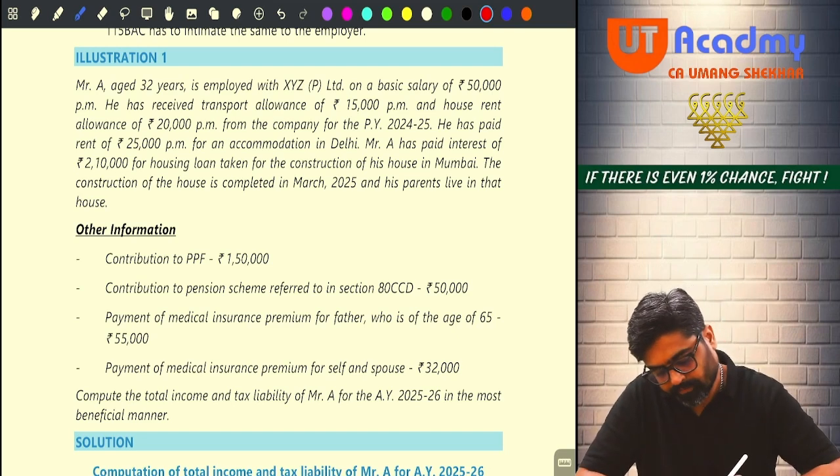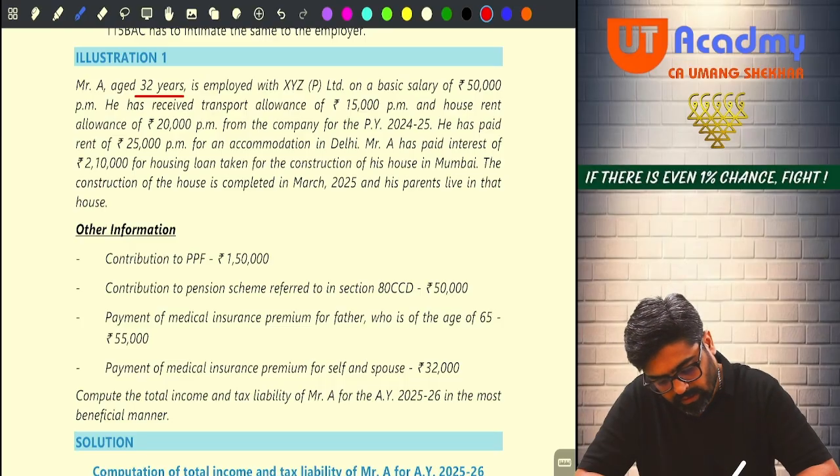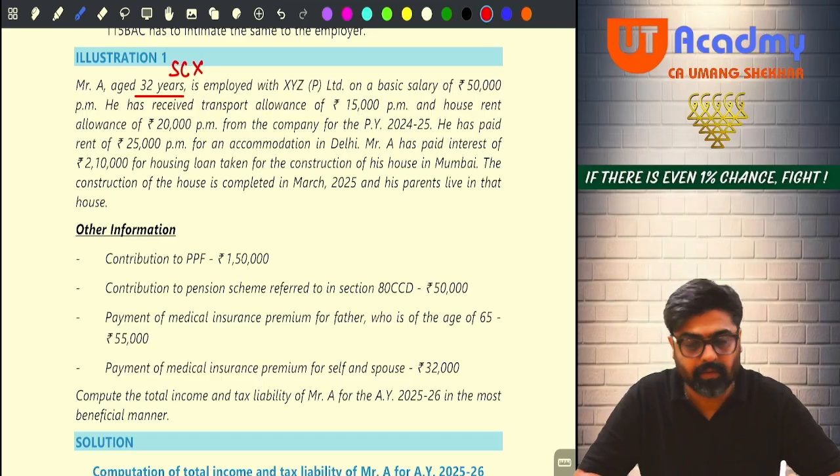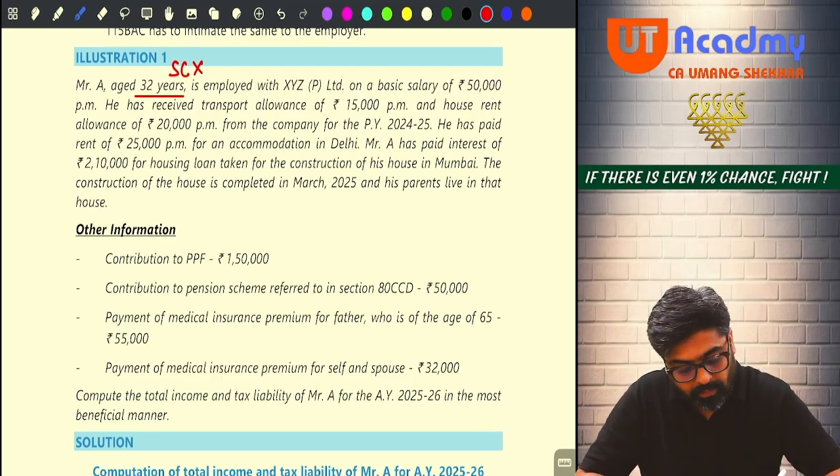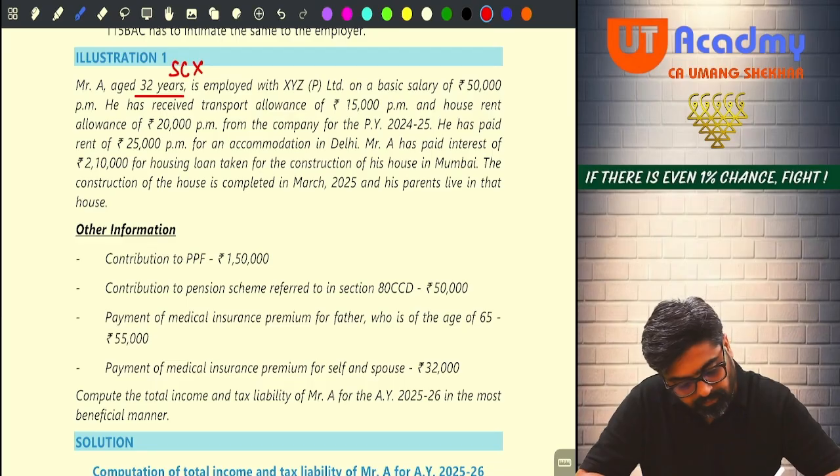Mr. A, aged 32 years. 32 years means he is not a senior citizen. Employed with XYZ Private Limited, meaning that he is a non-government employee. On a basic salary of rupees 50,000 per month, he has received a transport allowance of 15,000 per month and house rent allowance of 20,000 per month from the company for the previous year 24-25.